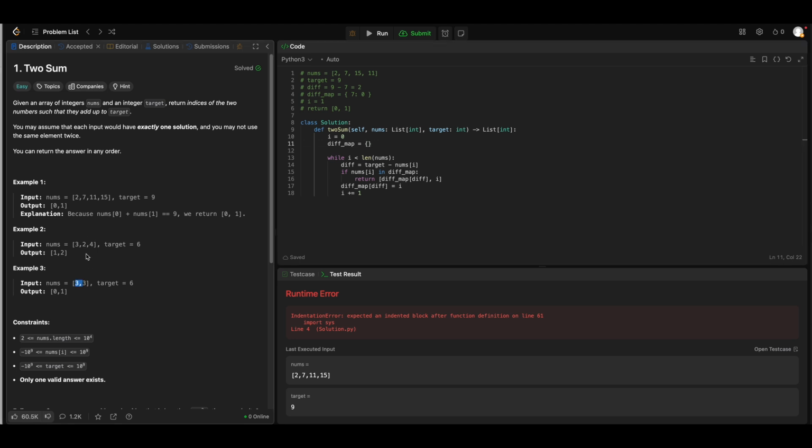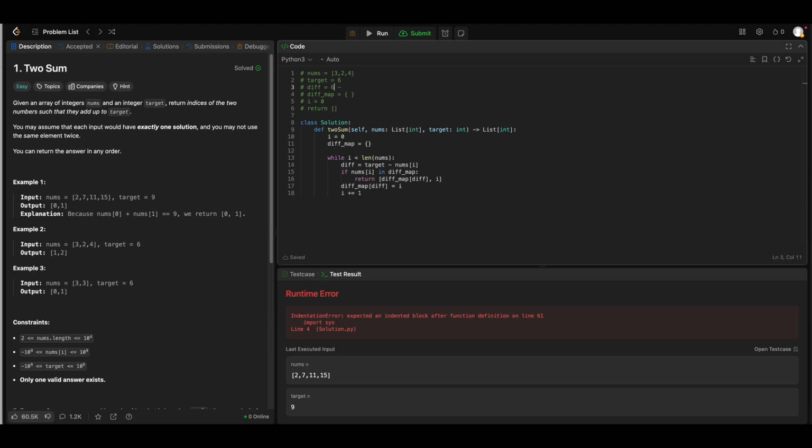This is too simple. Probably take this one. So let me reset it again. My target is 9, diff is reset, my diff map is reset, the return values are reset. Right, I'm at i is 0, 3, my diff is target minus, actually target is 6 here.